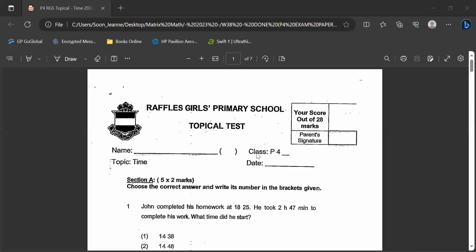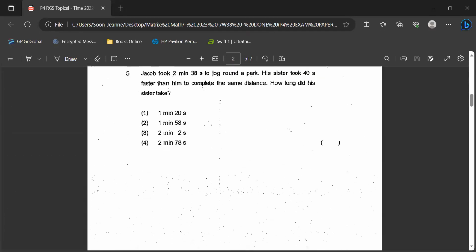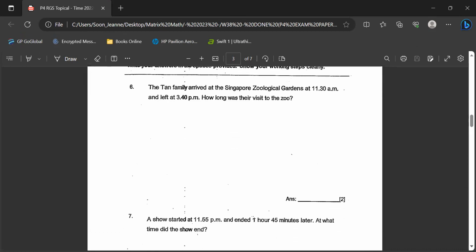A P4 week 38 exam paper review. This one is from Raffles Girls Primary School. It's a very short paper, so I'm just going to go through the structured questions and then we'll go from there, okay? I'm going to skip the multiple choice and go straight to question number 6 first, okay?